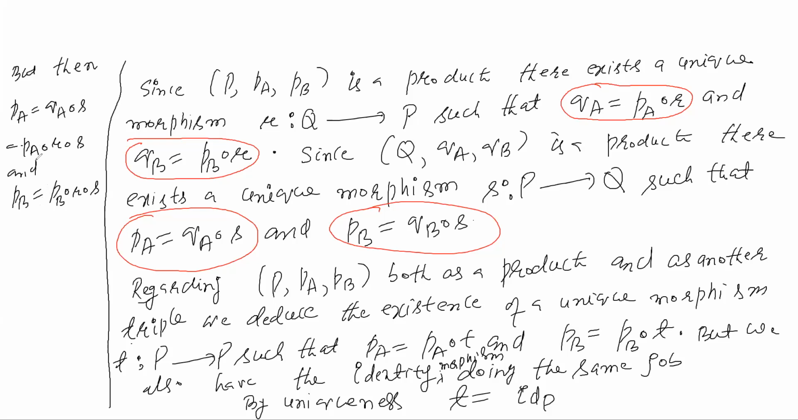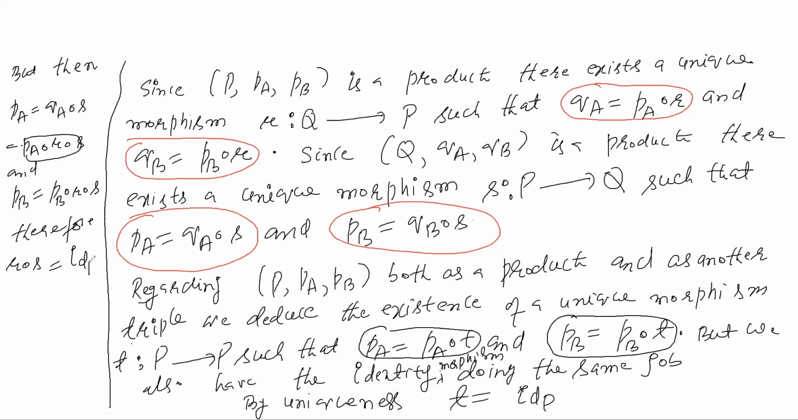So you have PA equals PA composition R composition S, PB equals... but you also have PA equals PA composition identity on P, PB equals PB composition identity on P. Therefore R composition S must be equal to identity on P. In an analogous way you can show that S composition R is identity on P.